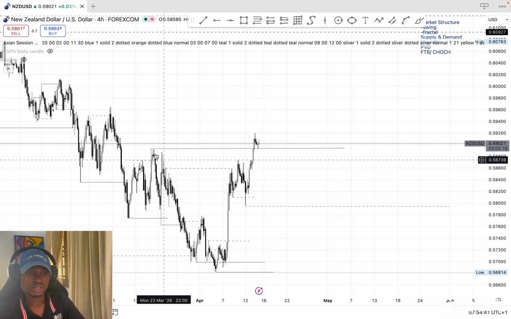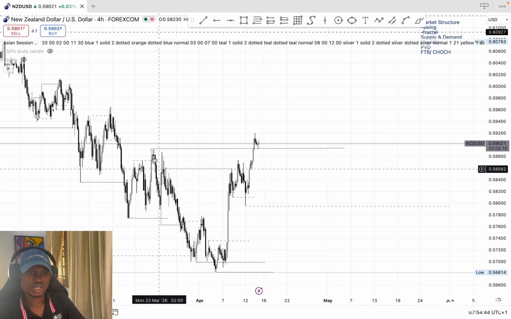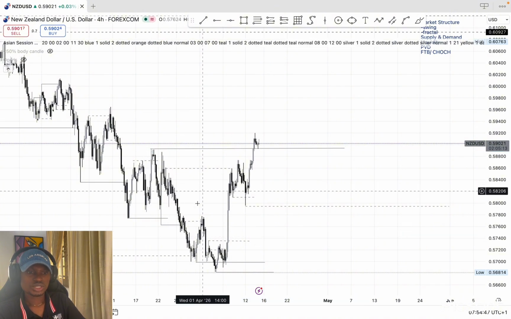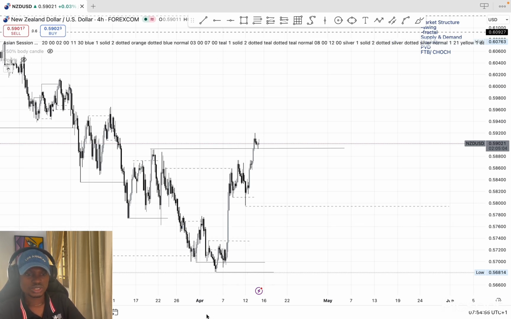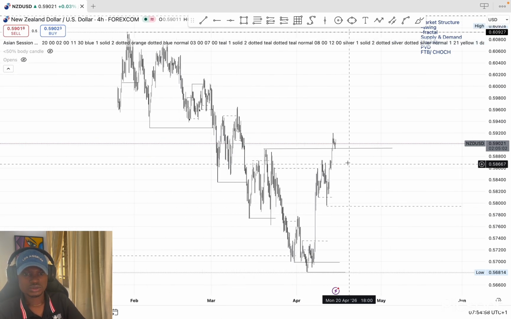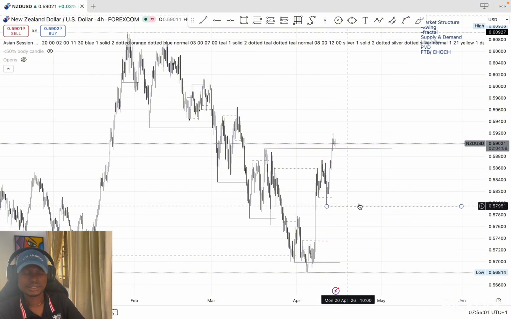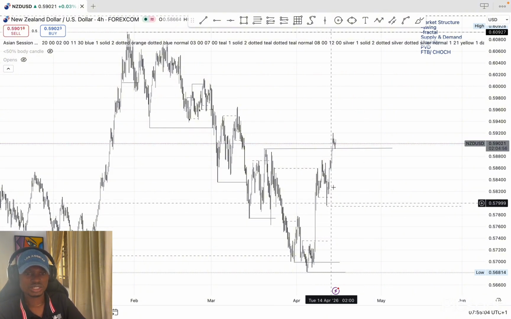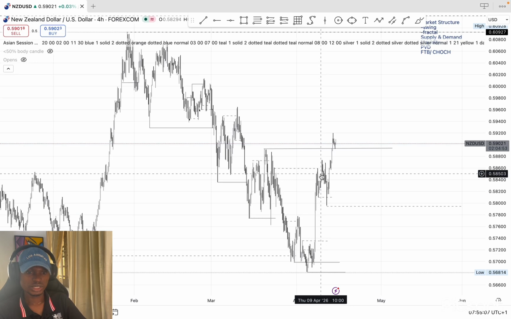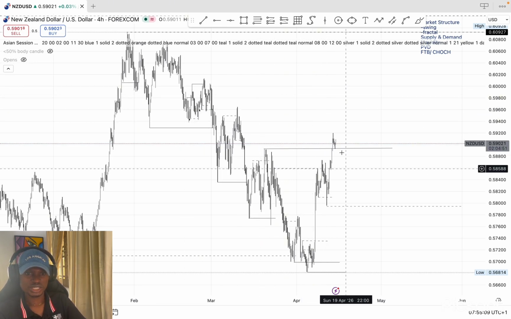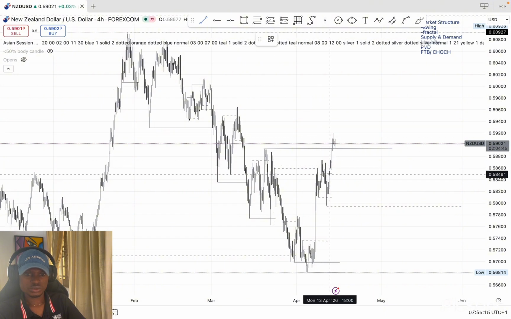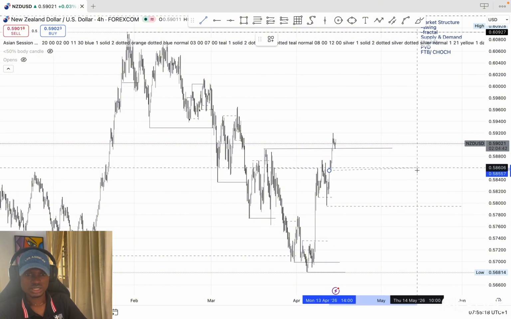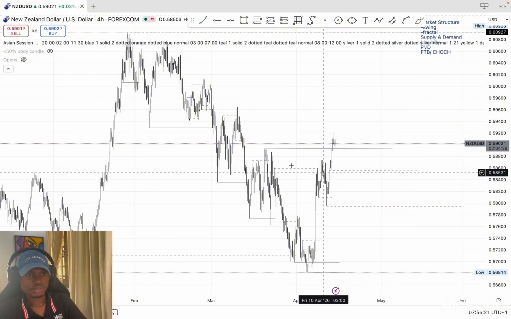So we just had our change of character from this high. This was our change of character. So what do we want to see now? We want to see continuation to the upside. So I want to see reversal first. Once we get a reversal, then I want to see the continuation, maybe to this low as liquidity, possibly because this is really significant liquidity along this trend. But if we don't get that, we might just see this one. This might just serve as our liquidity, and then we'll continue to long NZD USD. So that's my perspective for NZD USD.